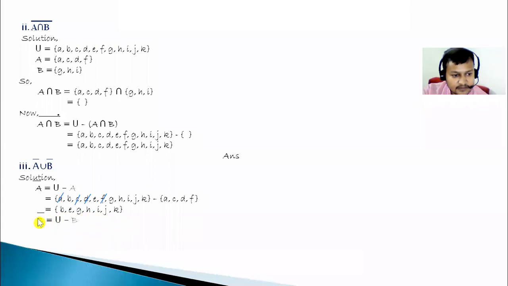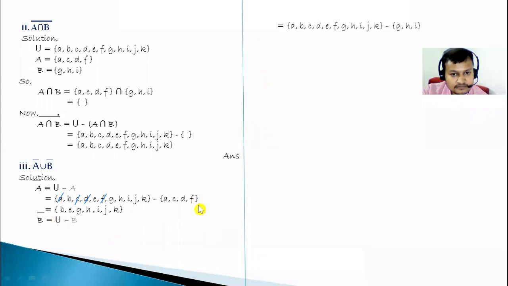Now find out B complement. U minus B. This is U minus B. Remove G, H, I. After removing G, H, I, what remains is A, B, C, D, E, F, J, K. This is B complement.